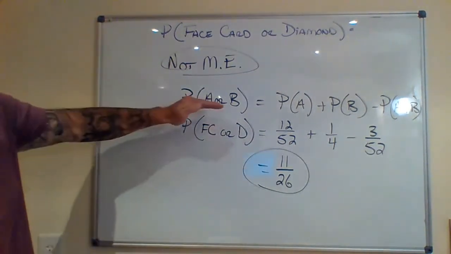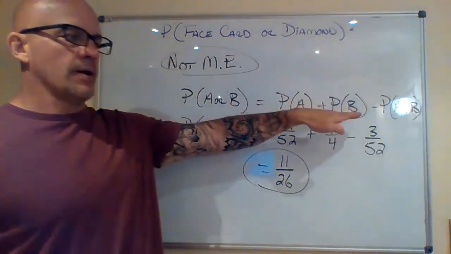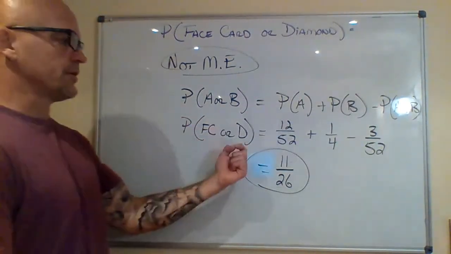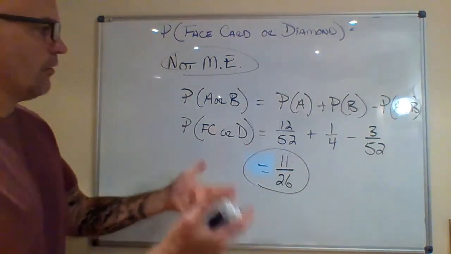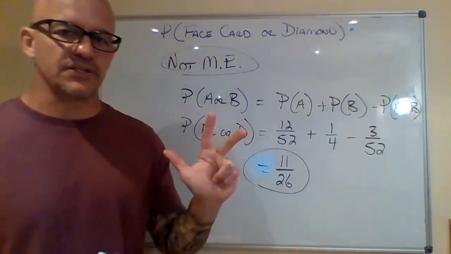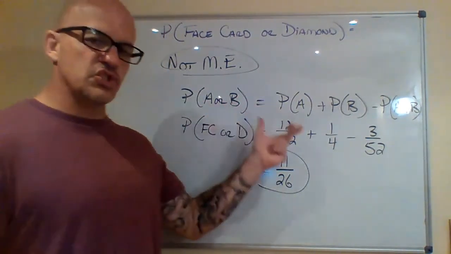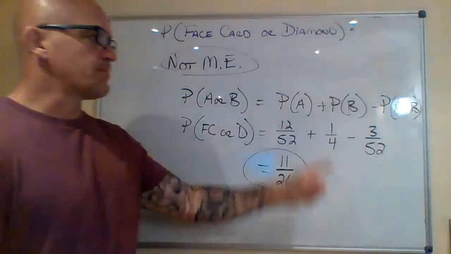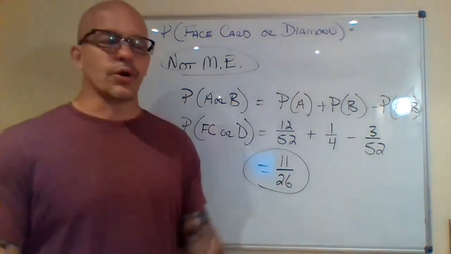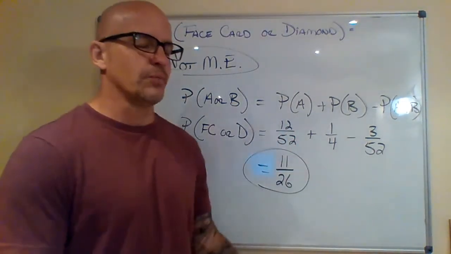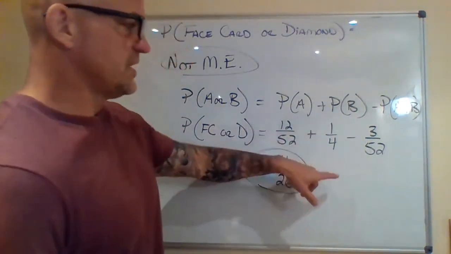So probability of A or B becomes probability of A plus probability of B minus probability of both occurring. So probability of face card or diamond. There are 12 out of 52 face cards. There's Jack, Queen, King, 3 in each suit, times 4, of course, is 12 total face cards in the deck. 12 out of 52, plus the probability of a diamond, well, there's a quarter of the deck in each suit. You could also have 13 out of 52, but again, I think that's pretty easy to get to.